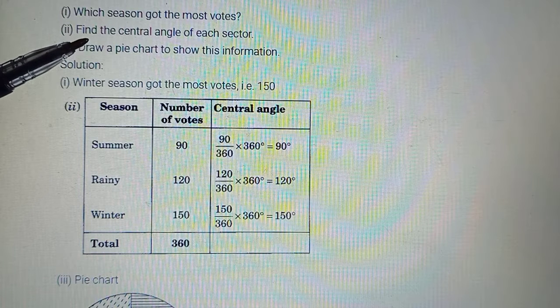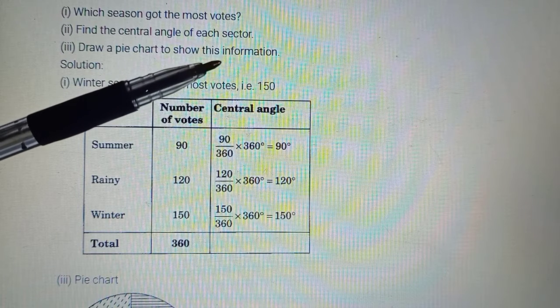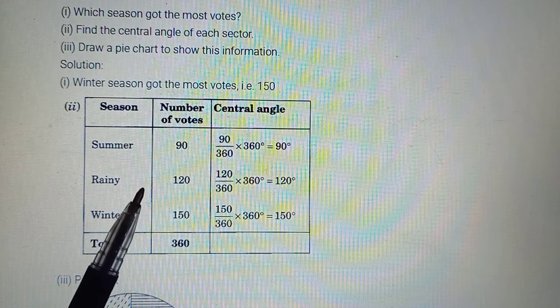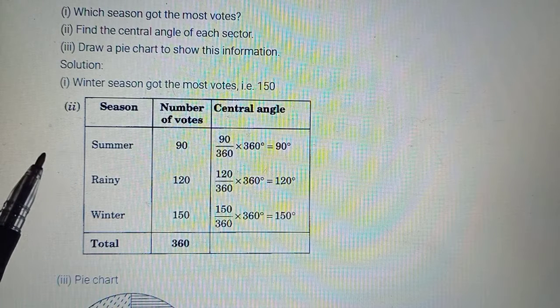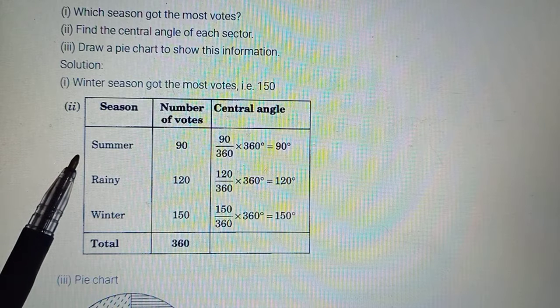Then question 2, find the central angle of each sector. Now how do we find the central angle? We know the angle about a point is 360. So the total measure in a circle is 360.